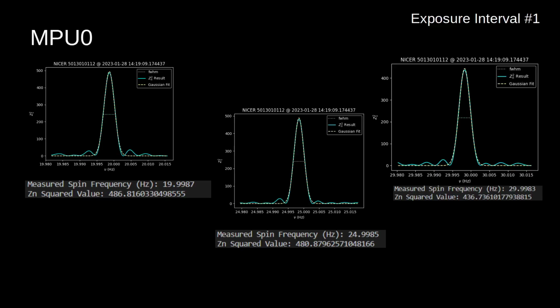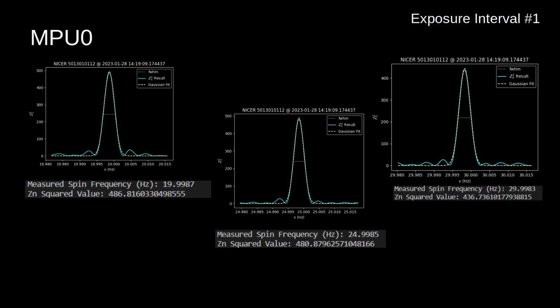So let's now zoom in on these results and get a better look at them. Here you can see a zoom in on the Gaussians of these three results. This is from OBS ID 501.301.0112 from an observation of the Crab pulsar.